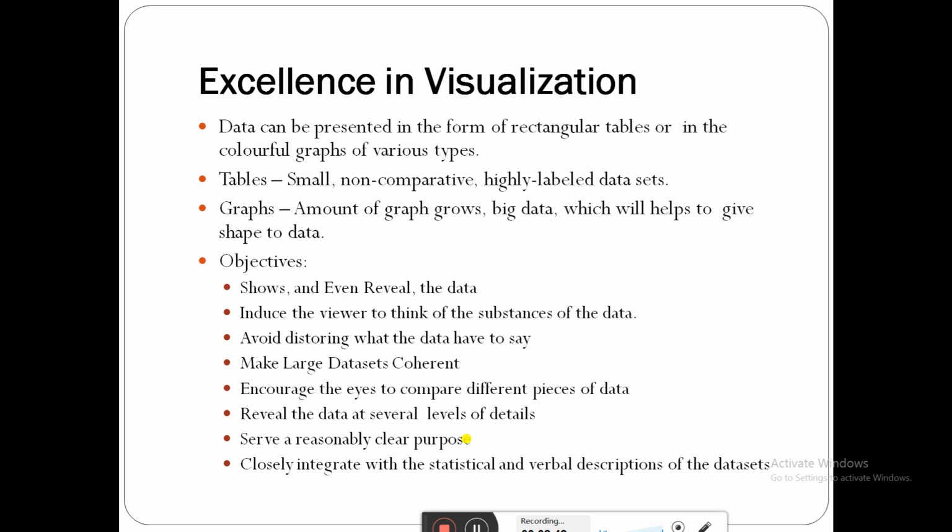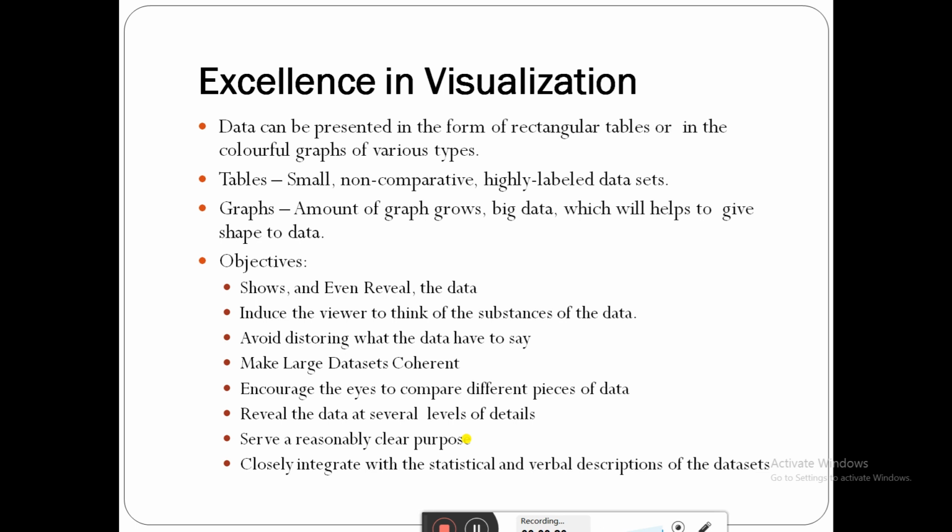Many different types of graphs are there, and you can show the data in those forms. A table can hold a small amount of data, the data is non-comparable, and highly labeled data sets are required for tables. A graph can hold a big amount of data, and the graph grows as the data grows, which helps to give a shape to the data. So if the data is huge, going for a graph is very important.